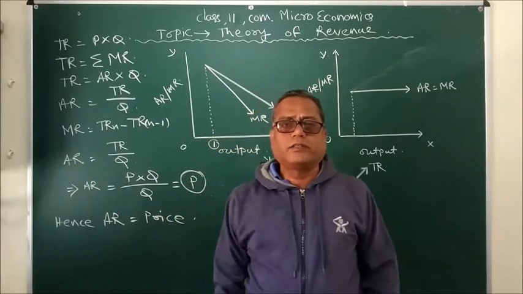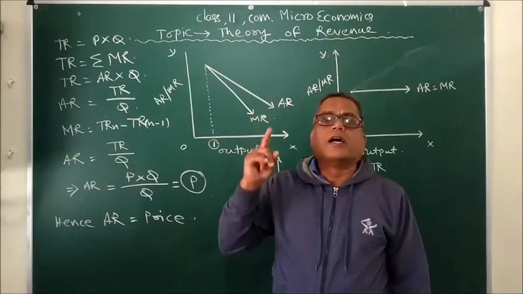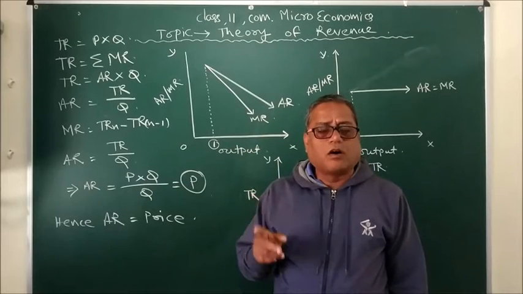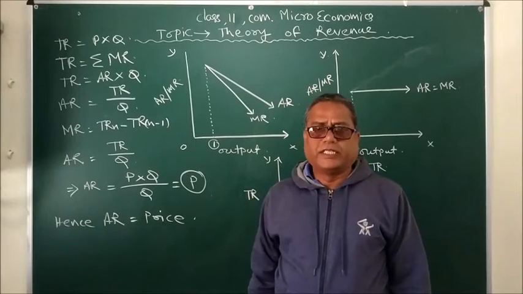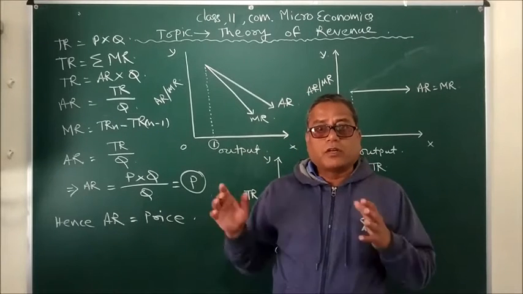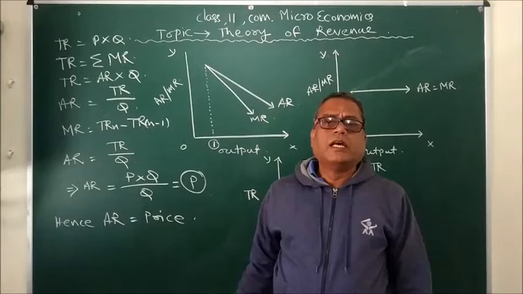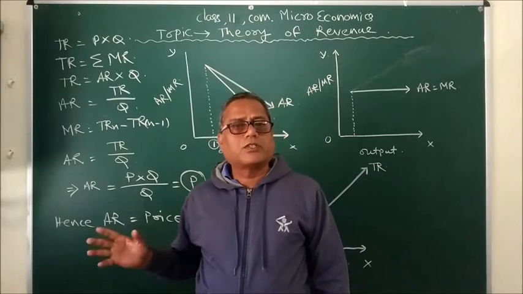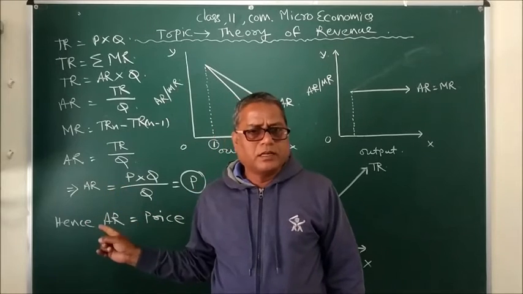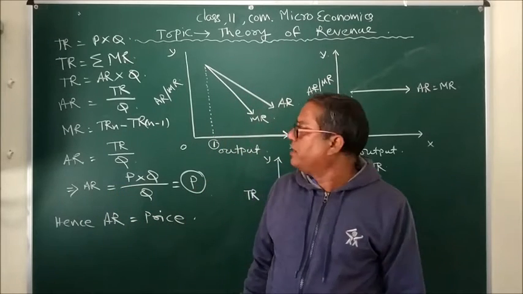Hence 100 rupees would be the average revenue and the price of each unit of chair. So here one interesting thing comes, that average revenue is nothing but price. Mathematically also we are going to prove that after a little time.